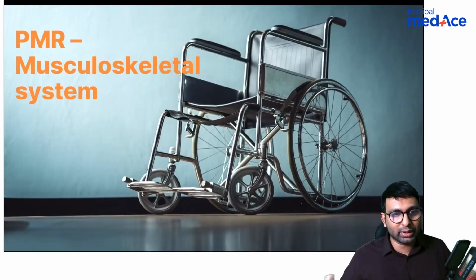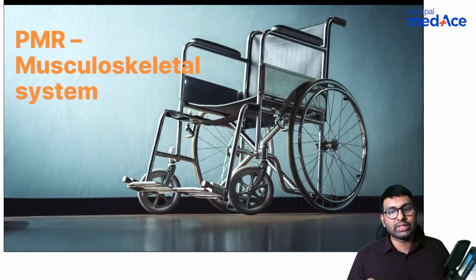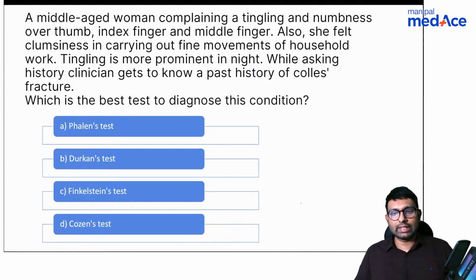Now let's again go back to physical medicine and rehabilitation. And here a very important chapter in physical medicine and rehabilitation is the musculoskeletal system. From here a lot of questions can come, which is again a superimposition with orthopedics. So what are the questions that come from the musculoskeletal system? So let's see this question here.